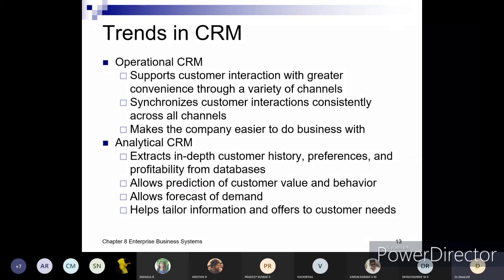Okay, so now a lot of analysis is going on. Analytical engines are developed, in fact mathematical models, to predict the behavior of the customer when the customer is doing online shopping or offline shopping, right? So there are so many models, in fact, which predict the behavior and allow forecast of the demand for the organization, with respect to the demand that might arrive in the future, right?